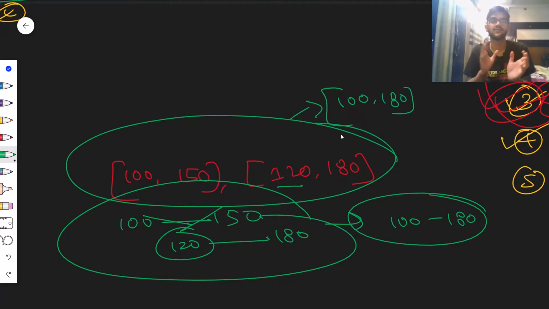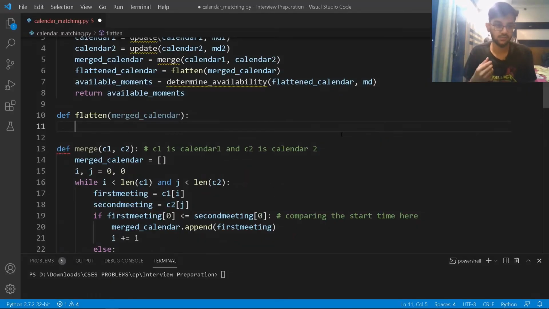So this is known as a flattening operation. If you have learned about linked lists, then you must have come across the concept of flattening a linked list, but that's something else; we are trying to concentrate on something different here. So this is known as a flattening operation, and I'll try to do this.